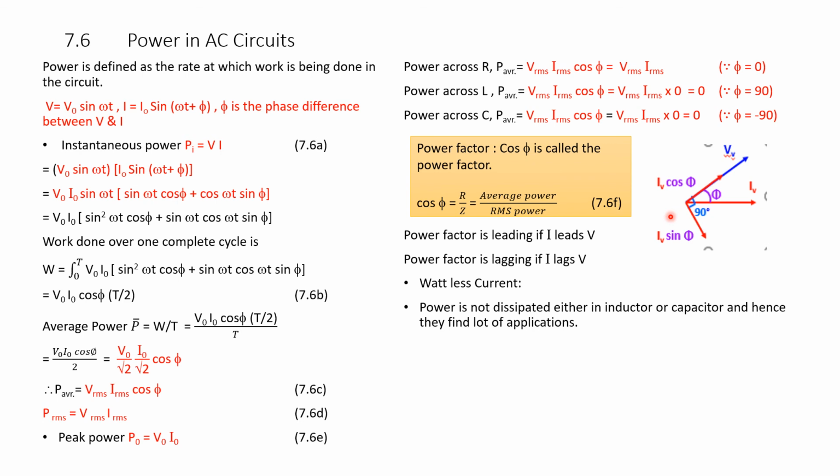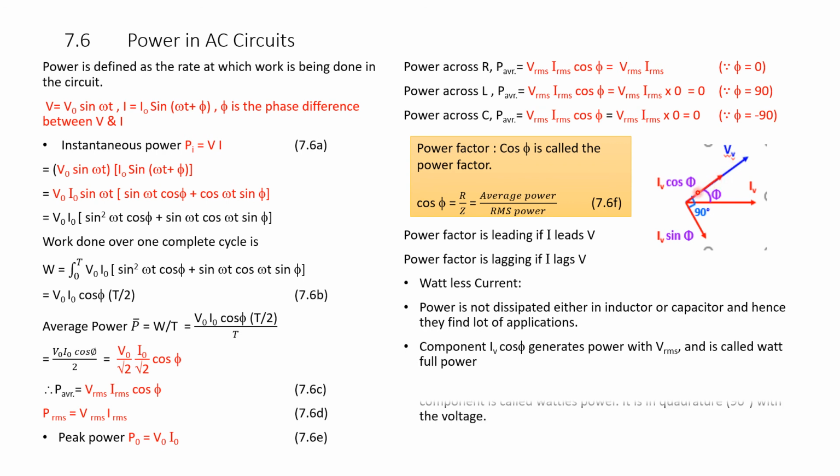The component I V cos phi generates power with Vrms and is called watt-full power. Whatever power is consumed is along the watt-full power, along the voltage.